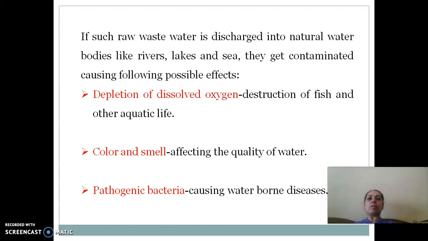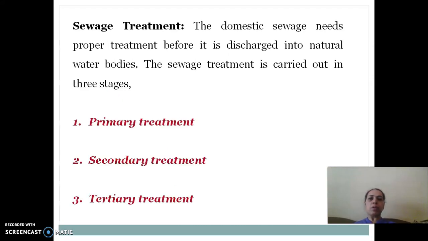It also contains pathogenic bacteria, which may lead to waterborne diseases. To overcome all these effects, we need to treat this water before it is let into natural water bodies like rivers or lakes. So what are the sewage treatment processes?